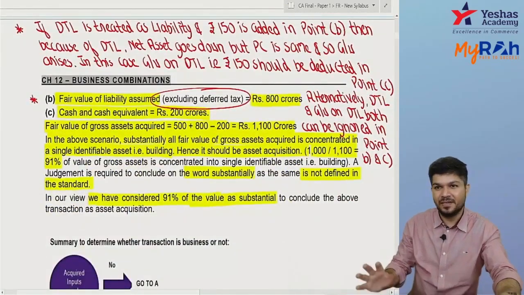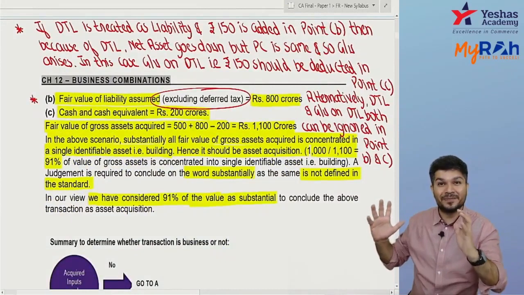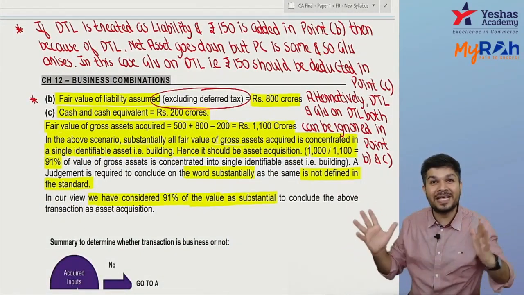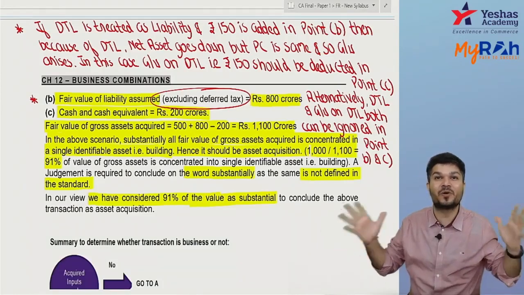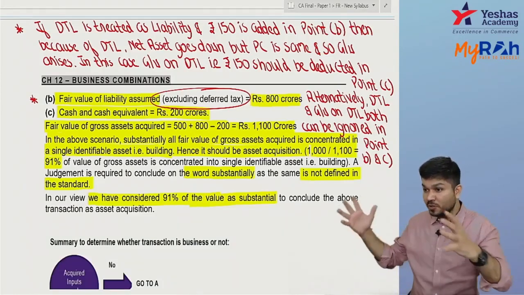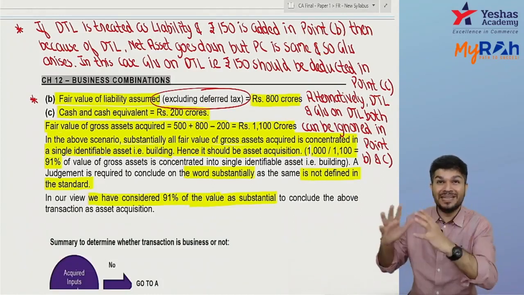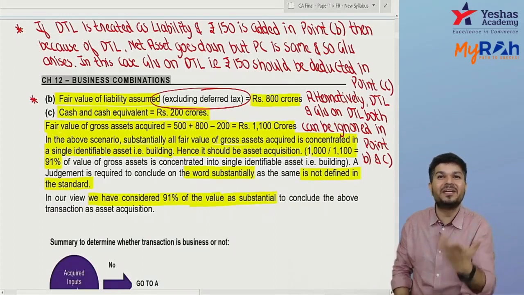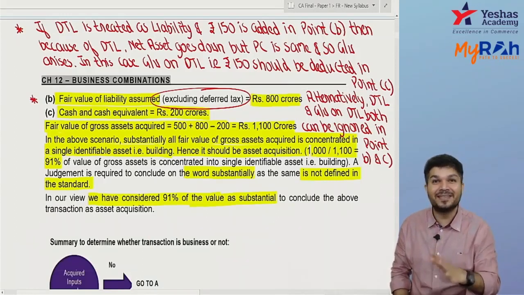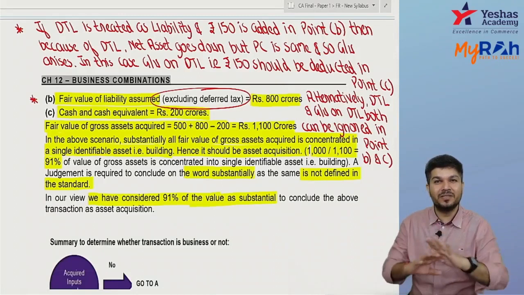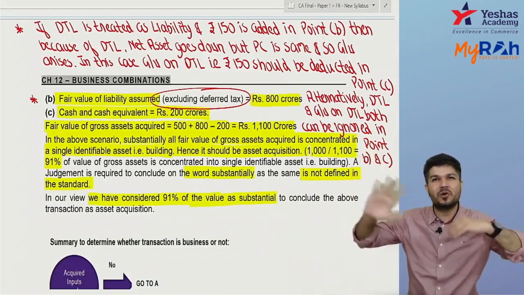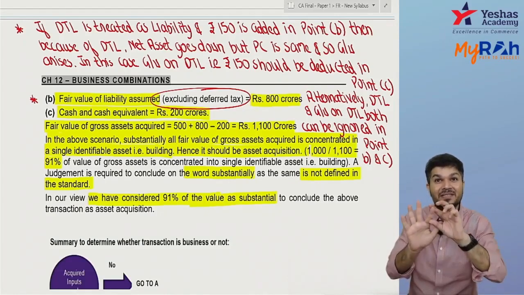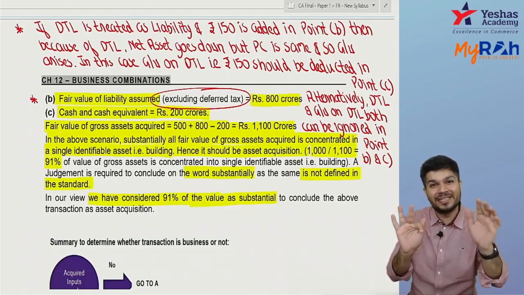Concentration test. Out of your gross assets, if substantial fair value is in a single asset only, treat it as an asset acquisition, not a business combination. Out of 1100 gross assets, the building itself is 1000. They are actually acquiring majorly the building only. So it becomes an asset acquisition. No need to check the definition of business combination. If the concentration test is met, it is not a business, so account for it as an asset acquisition.